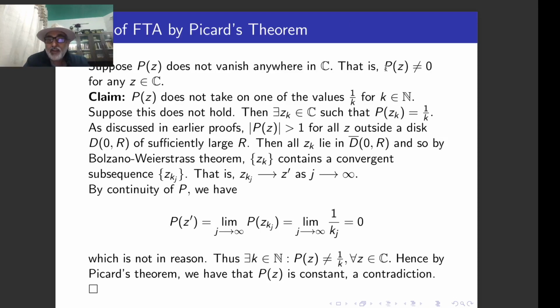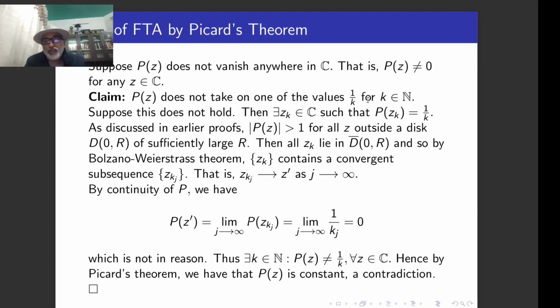You know that P(z) is an entire function. I have already explained, P(z) is an entire function. That means P is a function from C to C. And here it is omitting 0 as per our supposition, because we are assuming P(z) is not equal to 0. That means one omitted value is 0. So now see what we do.